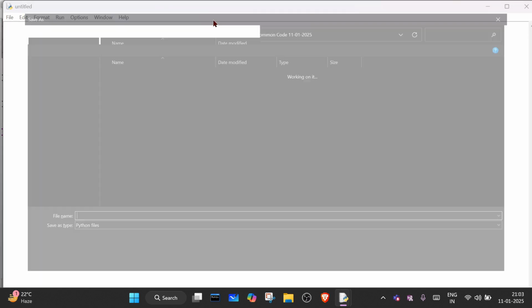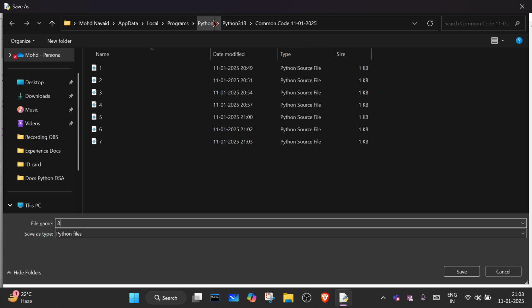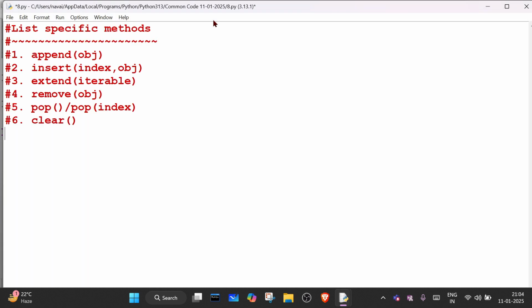Okay, so what's the next method? Next method is, suppose you know the element but you don't know the index of that element. So how will you find the index of that element? Use the index method. We have the index method which takes one object and it returns what?